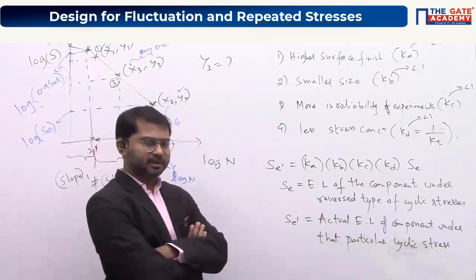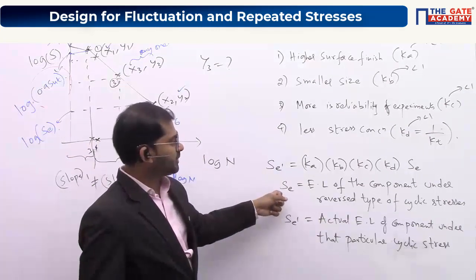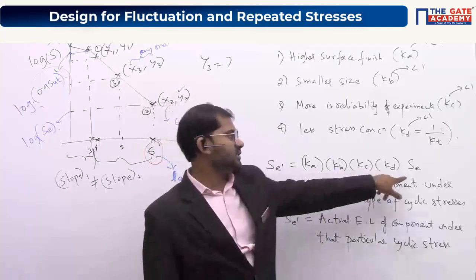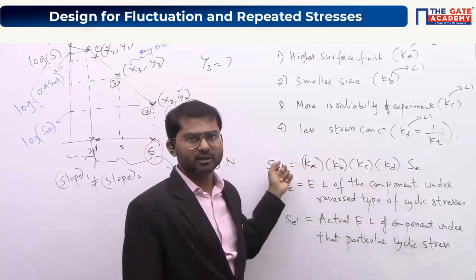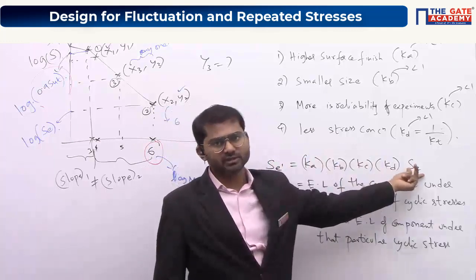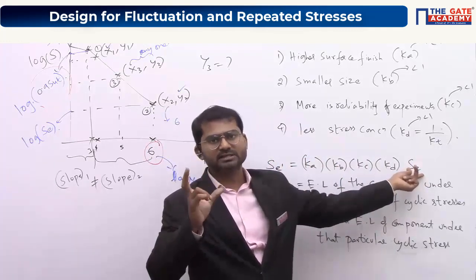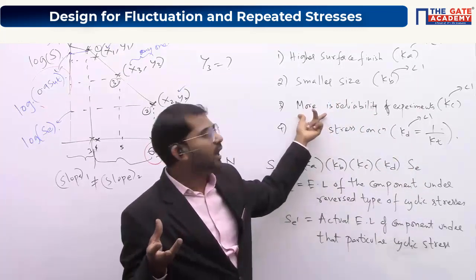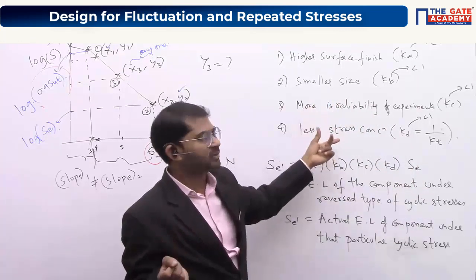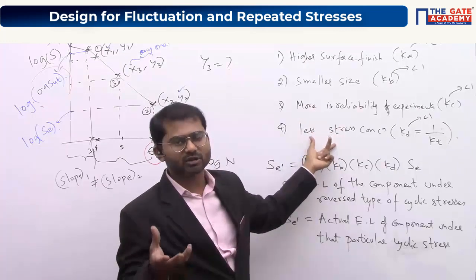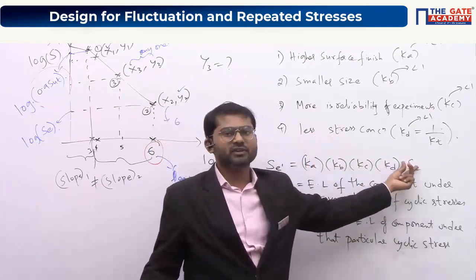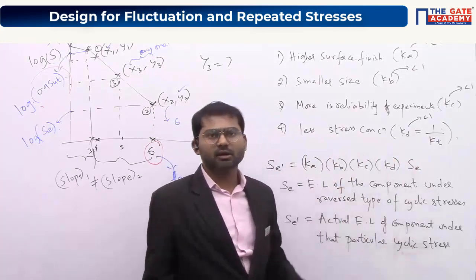Putting it in terms of specimen, this should be for the specimen, Se, because we conduct an experiment on a specimen, right? So this is for a specimen, and this is for the real component. Because a specimen will have very good surface finish, it will be smaller in size, and it is made by very accurate experiments. A specimen will have very little stress concentration because it will have no defects or very few defects. So this is for the specimen, and this is for the real component.